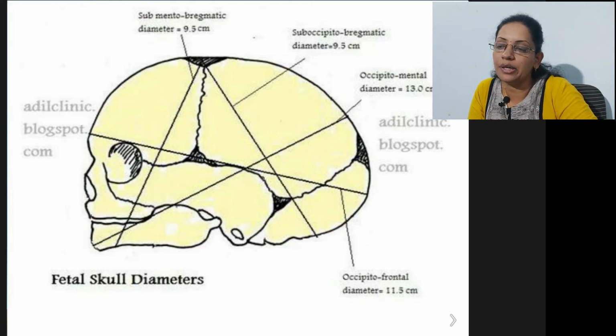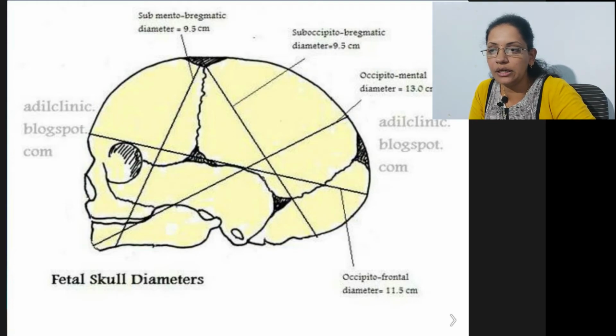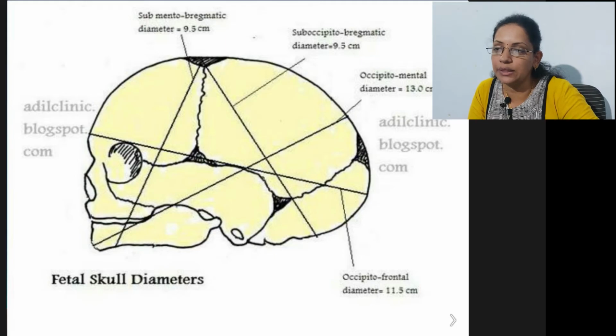Suboccipitobregmatic. This is the diameter which is usually ideal diameter and it easily passes through pelvis. It is about 9.5 centimeter. Next diameter is submentobregmatic, that is 9.5 centimeter. This also can pass through pelvis.